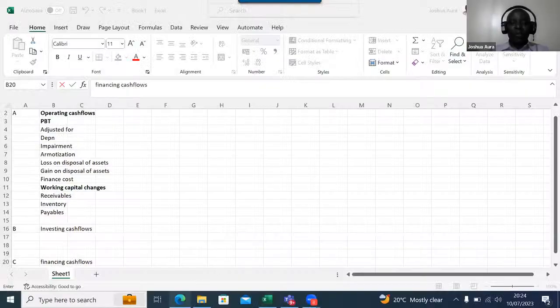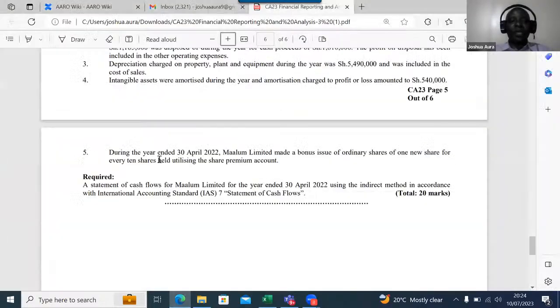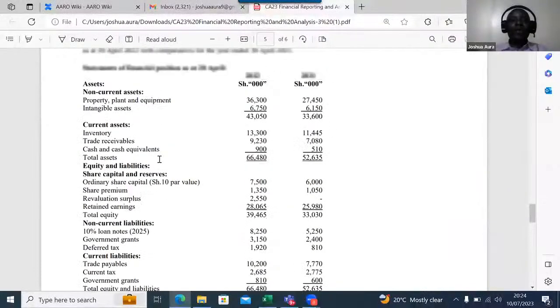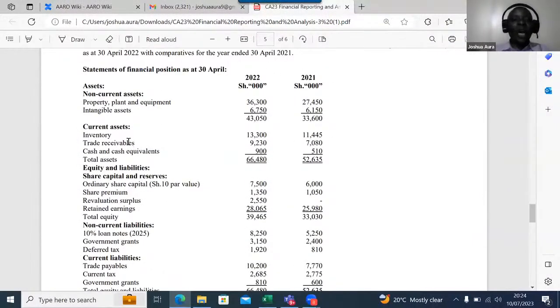So we come here and read the question. The question is here with me. This is the question. So the very first thing that I will do is to look for profit before tax.